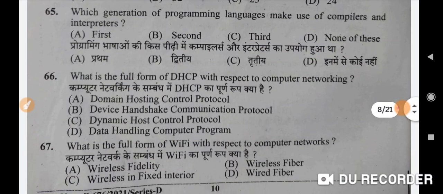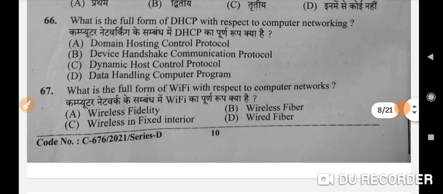Which generation of programming languages make use of compilers and interpreters? Correct option is C, third. What is the full form of DHCP with respect to computer networking? देखो DHCP की full form होती है Dynamic Host Configuration Protocol. यहाँ पर ये भी कोई भी option नहीं है इसमें.